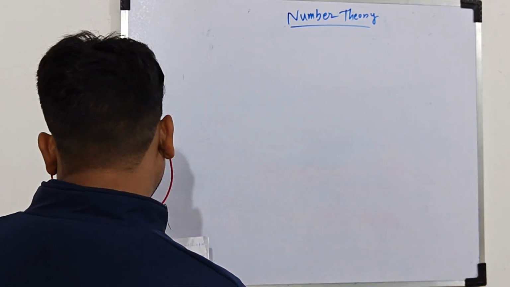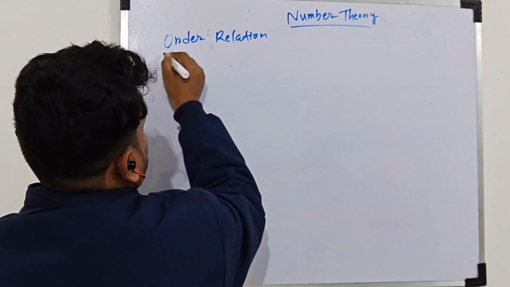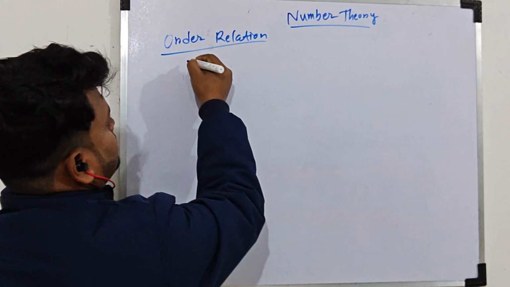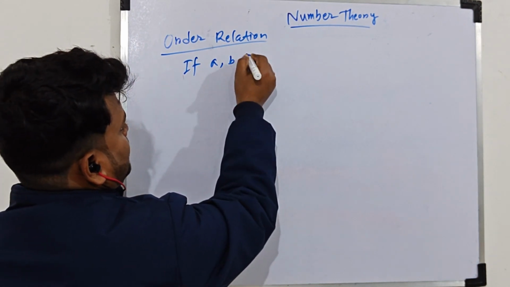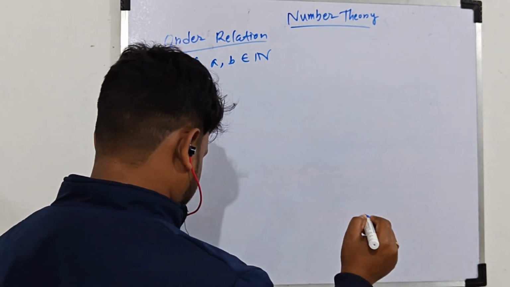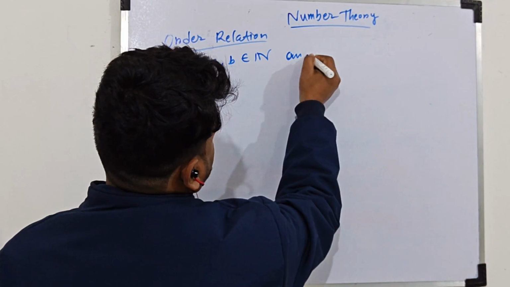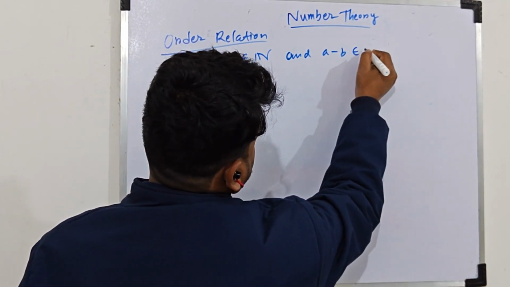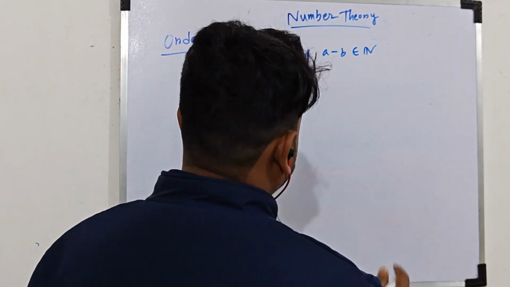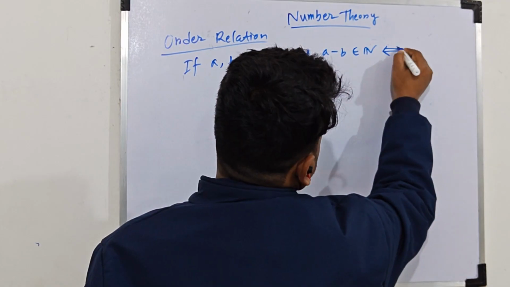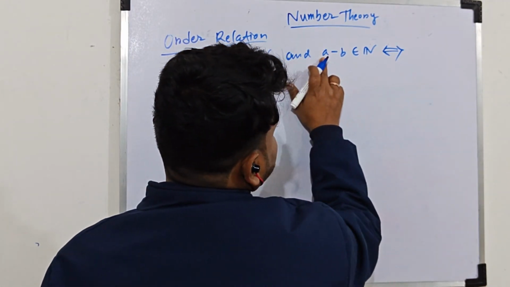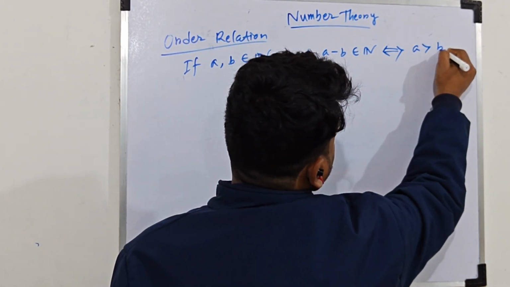Now I will discuss the order relation. What is the order relation? If a, b belong to N and a minus b belongs to N, then this implies, and is implied by, a is greater than b.